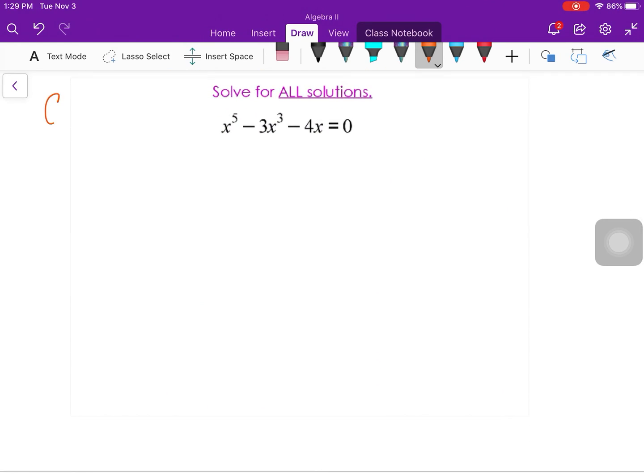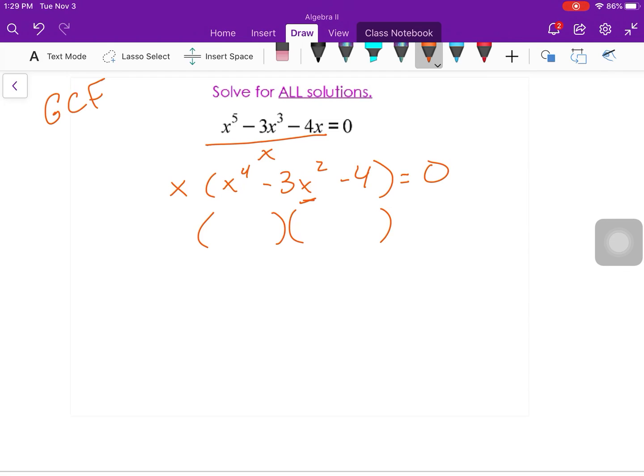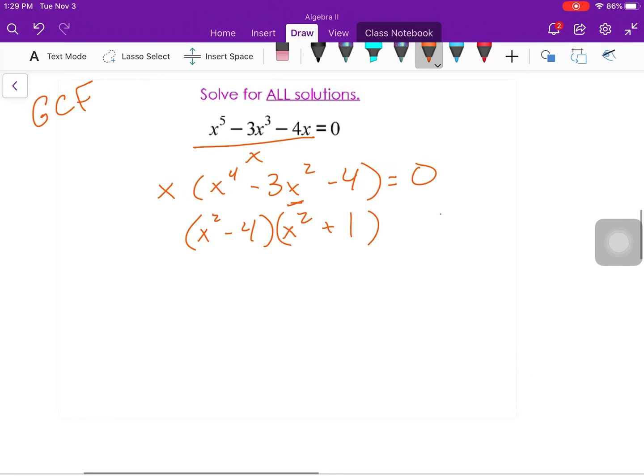Okay, again, I will look for a GCF first, and I've got one. They're all divisible by x. So x to the fourth minus 3x squared minus 4. Okay, and I noticed that on the inside they add to be x squared. So to get x to the fourth, I could just use x squared and x squared. And factors of 4 that have to add to minus 3 will be minus 4 and plus 1. Okay, I'm going to check that real quick by FOILing, but I'll get x to the fourth, right? Plus x squared minus 4x squared. Those will combine to minus 3x squared. And I know the last one's going to give me minus 4. So yeah, I got them right.